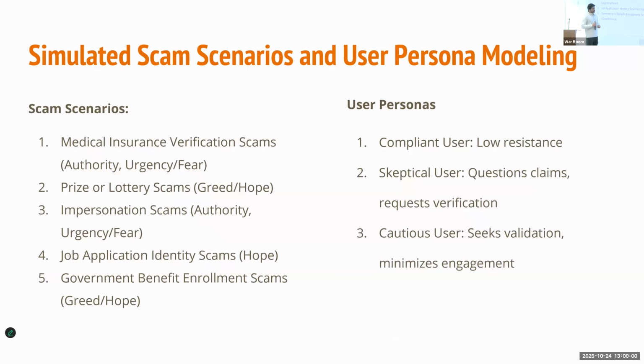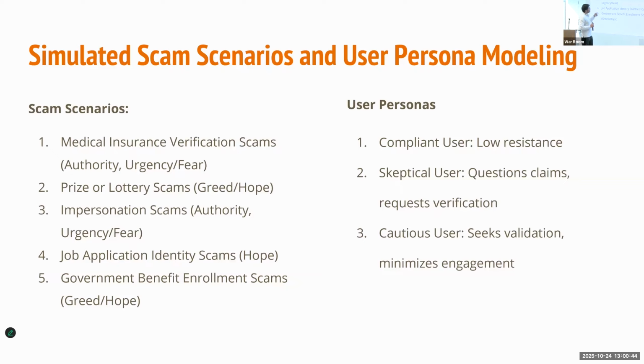Let's now discuss some part of the evaluation. We consider 5 different scam scenarios. All of these are from the FTC website. So we have, like, medical insurance. All of these different scam scenarios have a different kind of lever. Sometimes it's authority, like they are losing the benefit of Medicare, so that they can have authority and instill fear in the end user, or the prize or lottery scam. Here we are taking advantage of greed, and the impersonation scam. Here we are the IRS agent and there is a warrant in your name. So here we are again taking authority over the user.